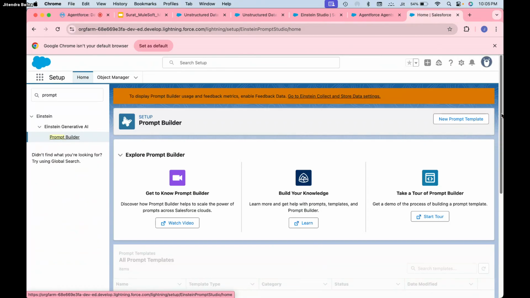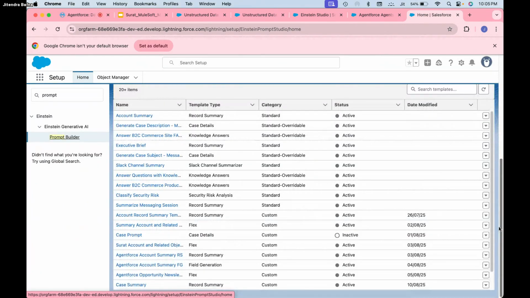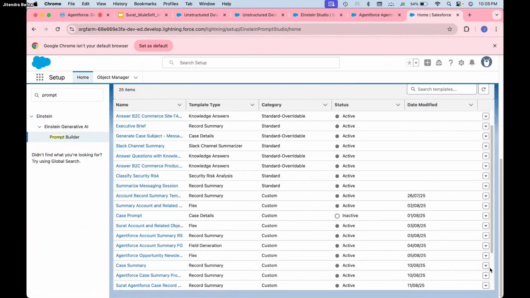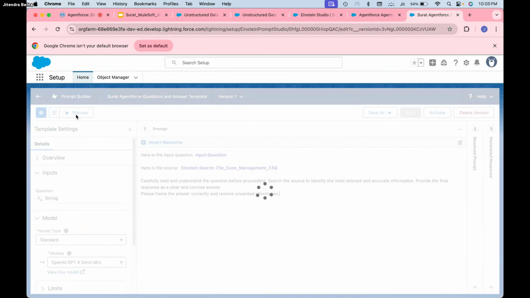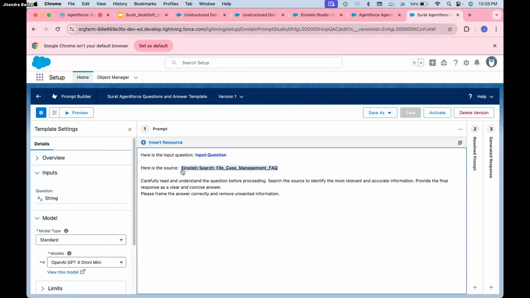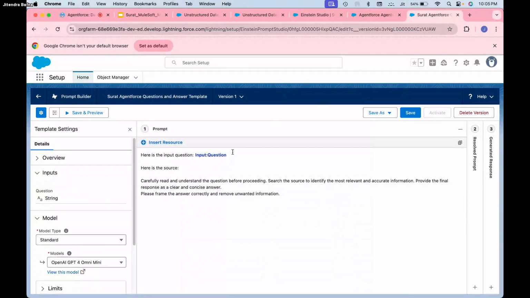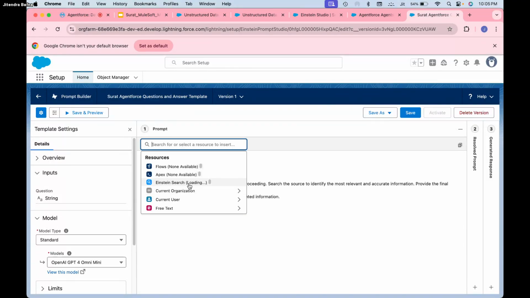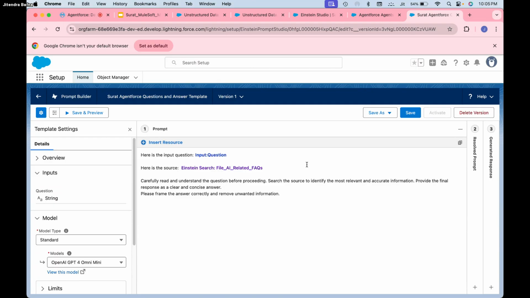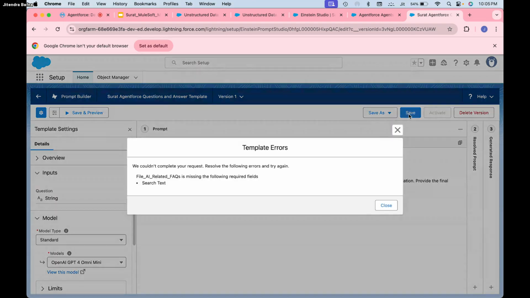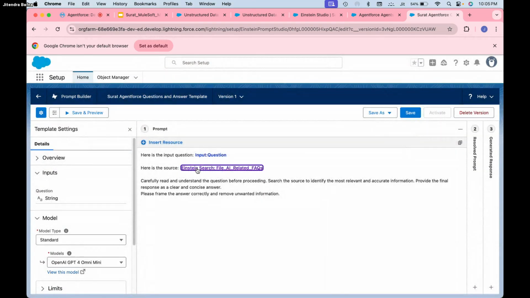I already created a prompt builder. I can just change the retriever. Yeah, this one. We can just change this Einstein. Here I haven't told what kind of question I can ask, right? So I can just say insert and Einstein search. It's loading. Einstein search RAG file, and it will be a file related to AI. Just save this. Yeah, I know why it's an error, because we have to provide a search text.